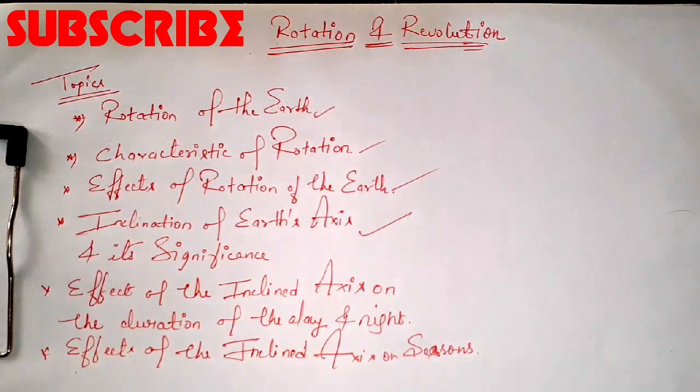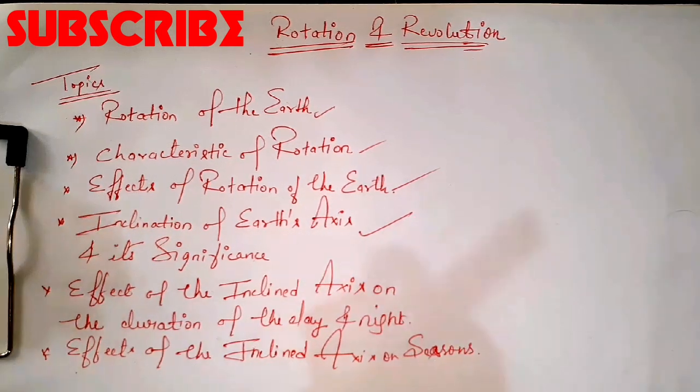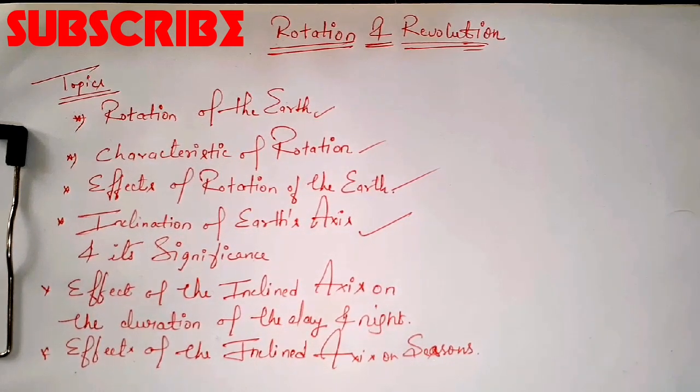Now next is the inclination of the earth axis and its significance, right? So what is the inclination of the earth axis? Students, as we know, the earth spins on its axis from west to east, right? The axis, as you know, is an imaginary line that passes through the center of the earth, on which the earth rotates.